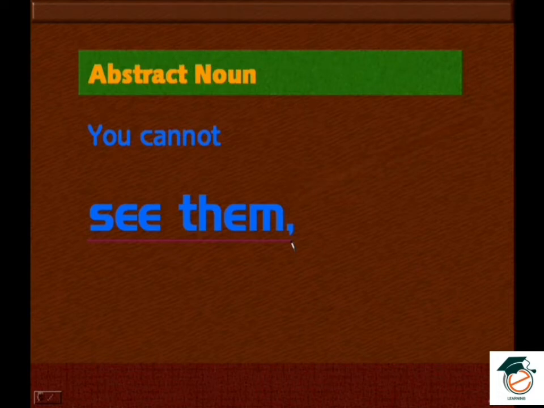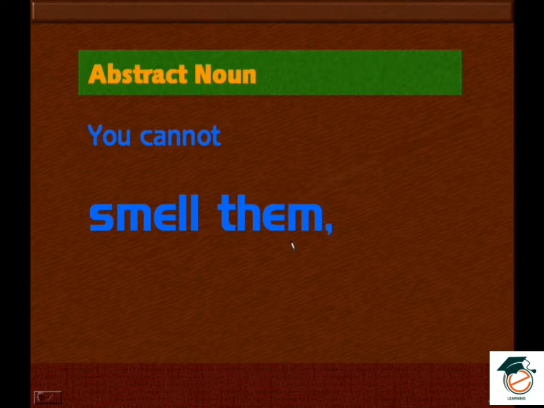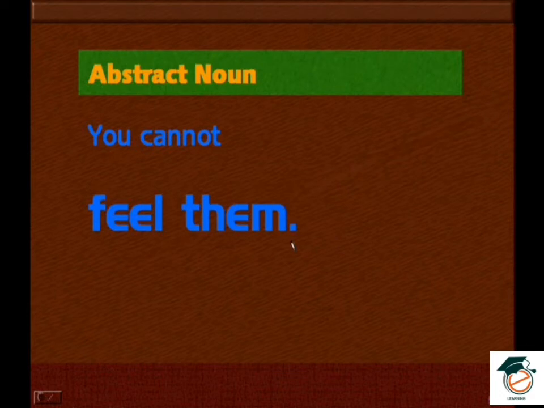Whereas computer is not an abstract noun. What is a computer? It's a common noun. It's a common name given to an instrument. But those which we cannot see are abstract nouns. You can't hear them. You can't get any sound. You can't smell them. You can't taste them. And you cannot feel them. So you can't touch them. So they are not physically existing. Therefore you can't touch them.